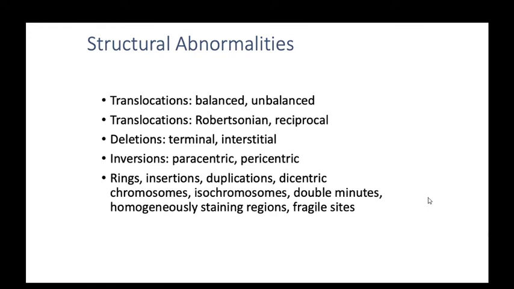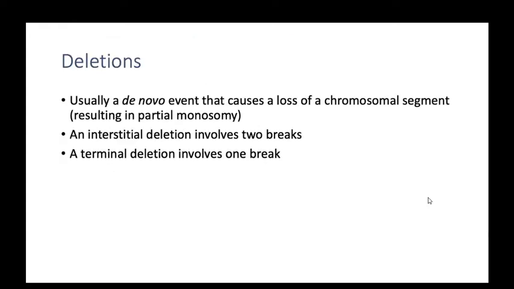And the second one is the structural abnormalities of the chromosomes. The structural abnormalities of the chromosome include translocation. Translocation may be balanced or unbalanced, and it is of Robertsonian type or a reciprocal type. Deletions: deletion is either terminal or interstitial. Inversion: paracentric or pericentric. I'll explain it. And the others are ring chromosomes, insertion, duplication, dicentric chromosomes, isochromosomes, double minutes, homogeneously staining regions, and fragile sites. Okay, we will go one by one.